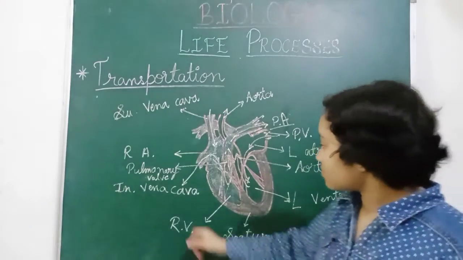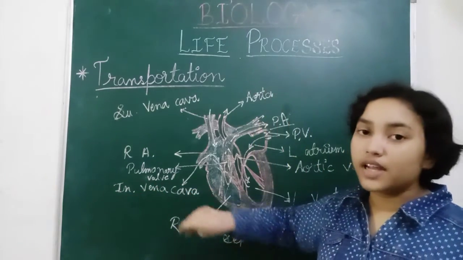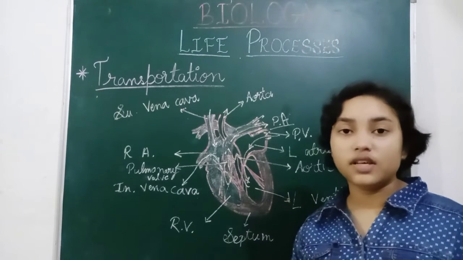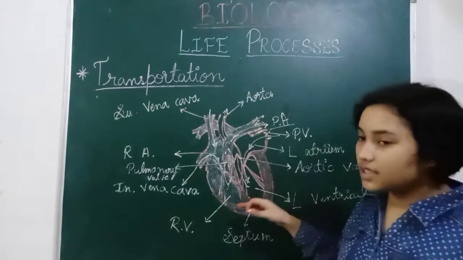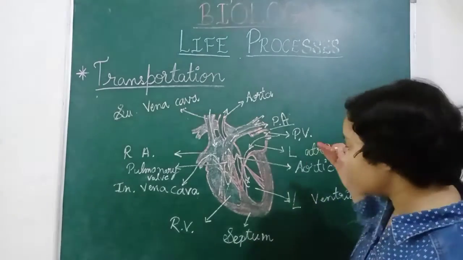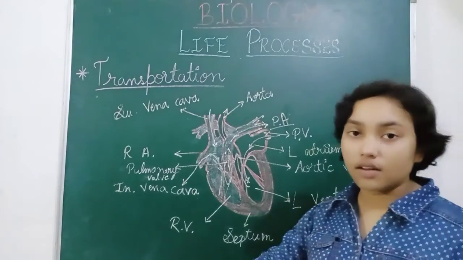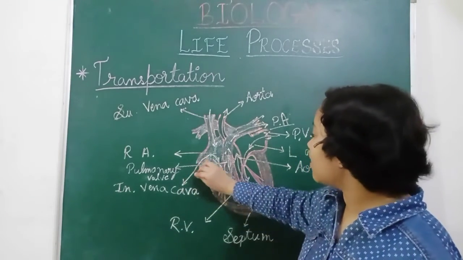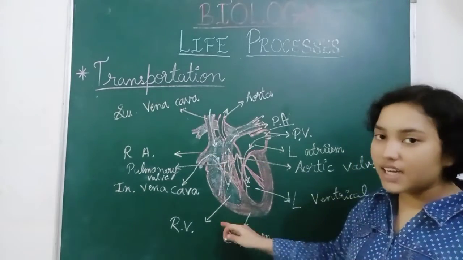The inferior vena cava brings the deoxygenated blood from the lower part of the body, the whole body part which is below the heart. All that blood is carried in the inferior vena cava, and the same thing happens.